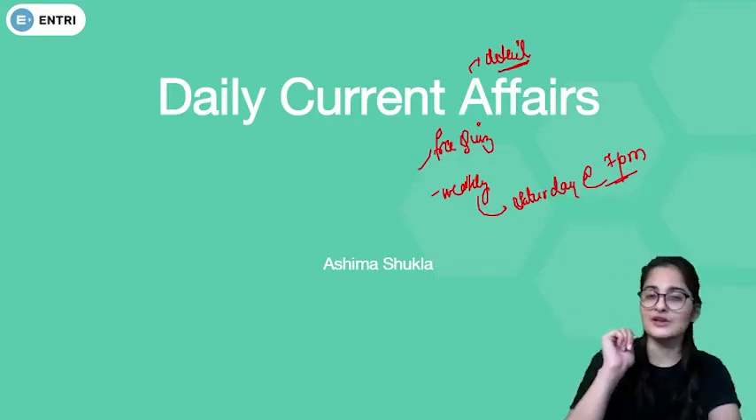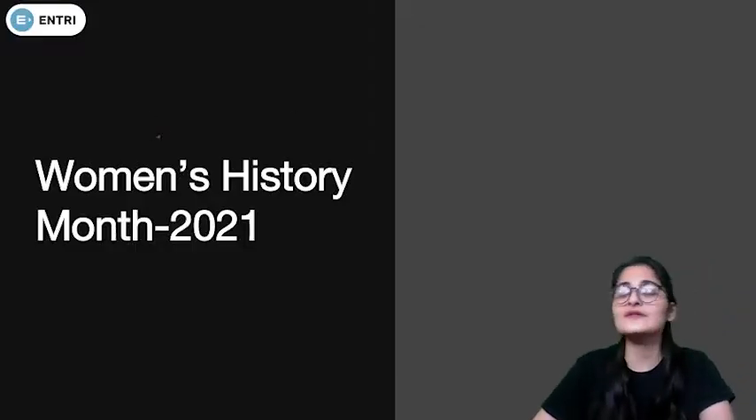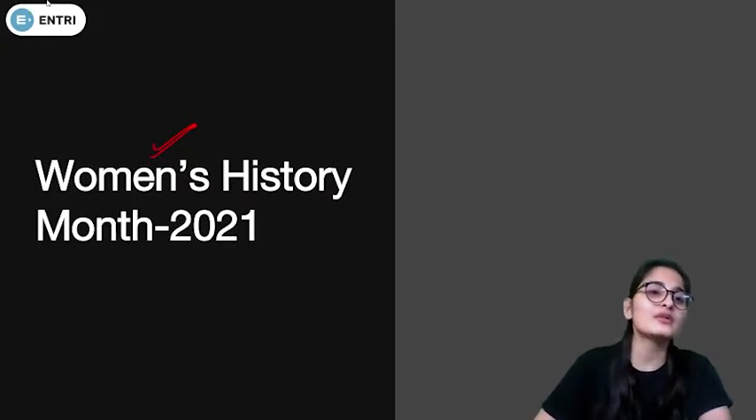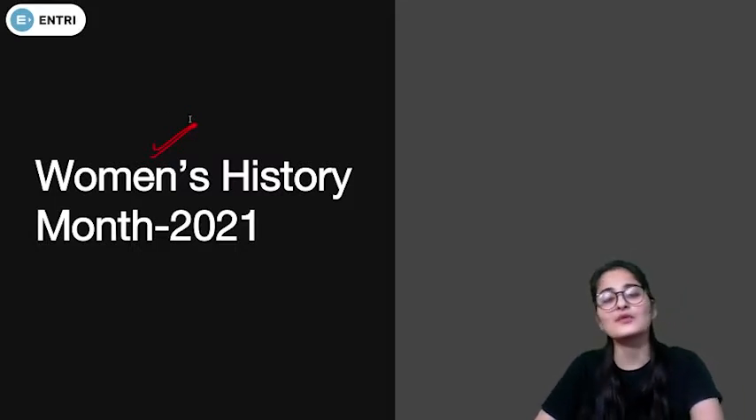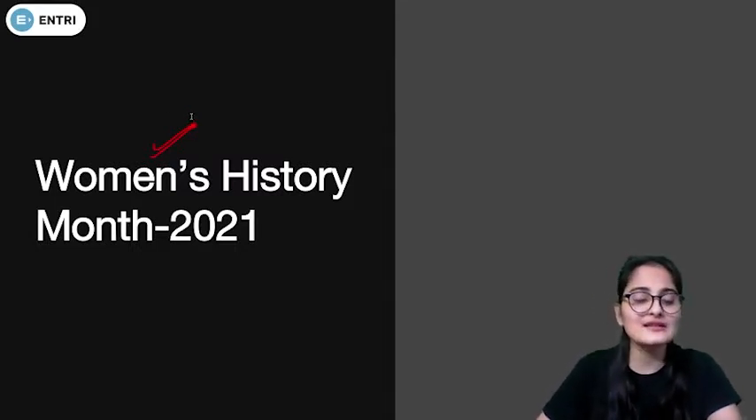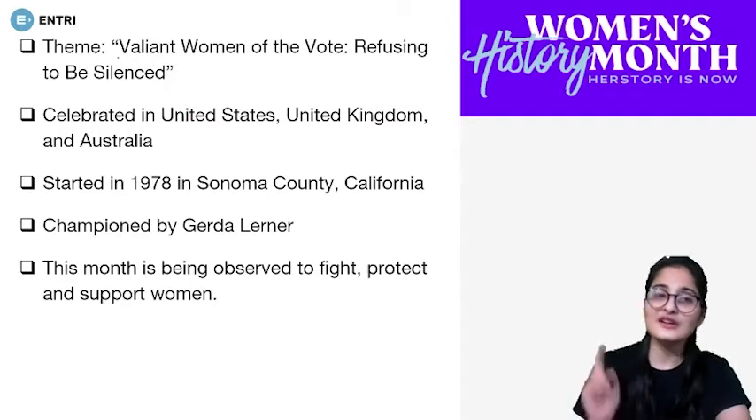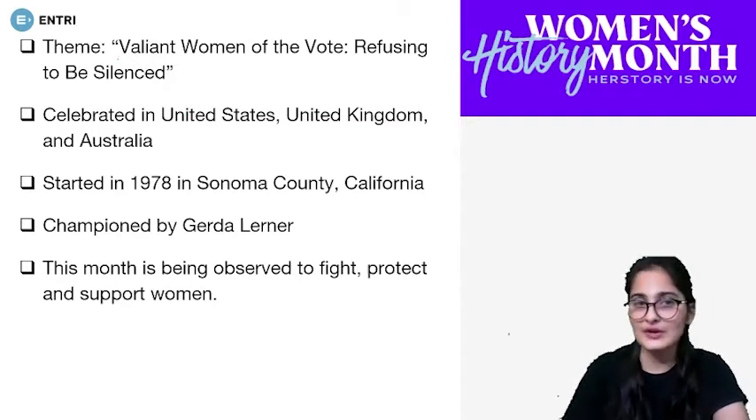Now we'll be going ahead with the discussion of news events. The first news event we are going to talk about is Women's History Month 2021, which is the month of March. Right. So here we'll be talking about the History Month, as to what is there on Women's History Month, how it was started, and various such things which are associated with it. First of all, the theme with which it is being celebrated.